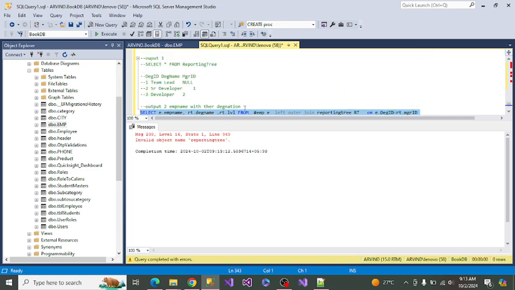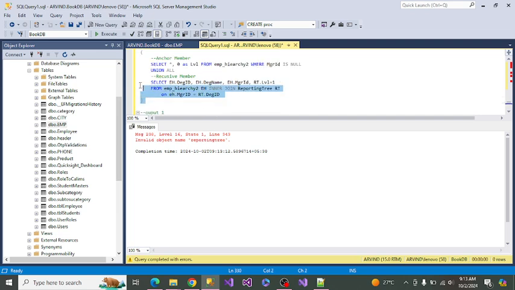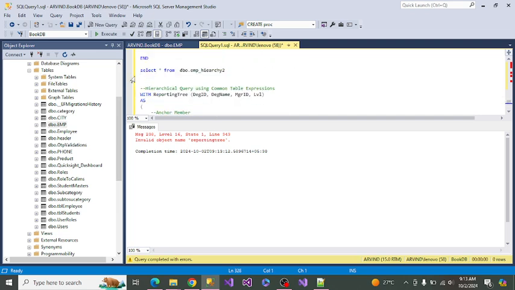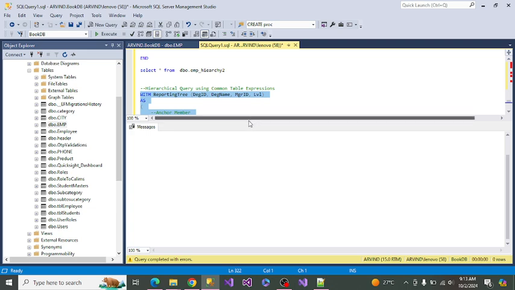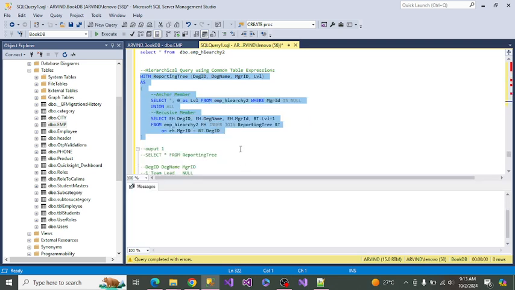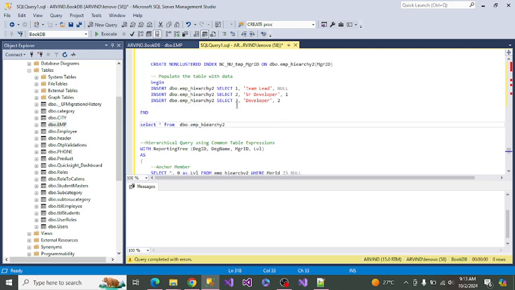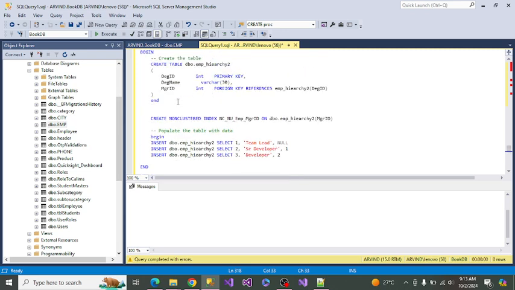It is more or less the same as the previous one. So here, if you see, this should also be created. This should also be created.